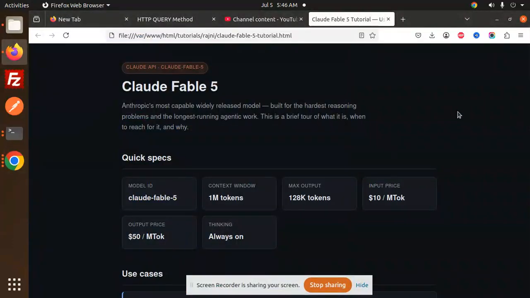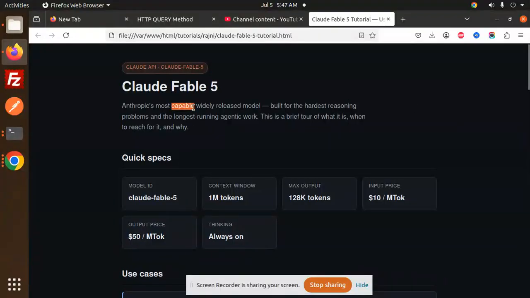Today we are going to discuss the Claude Fable 5. So basically, Fable is back because the US have removed some of the imports from them, and now it is usable in your Claude machine, so you can check and you are going to use it. But before, let's discuss what exactly it is.